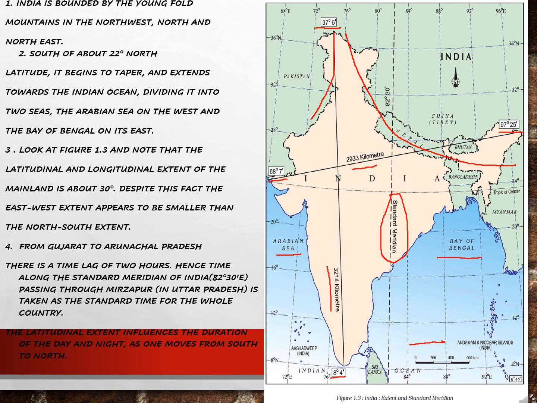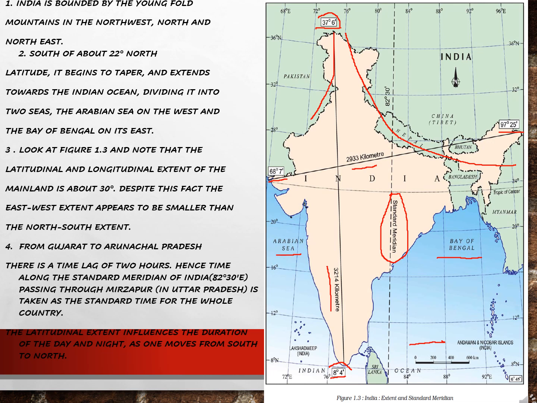Same way, in the longitudinal base also, if you subtract 8 degrees 4 minutes from 37 degrees 6 minutes, you will get somewhere around 27 point something. That is again close to 30 degrees.